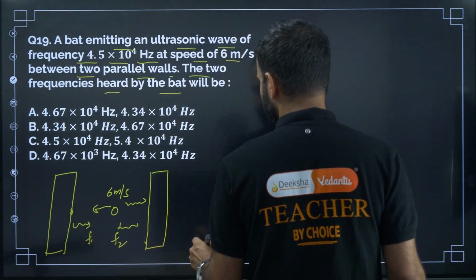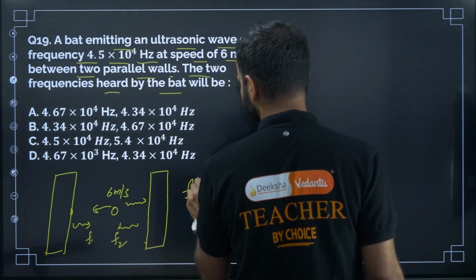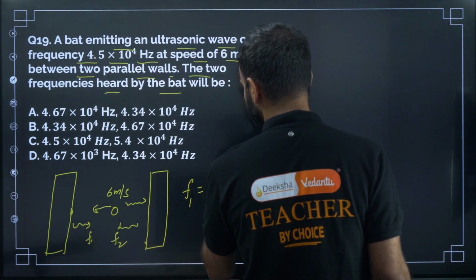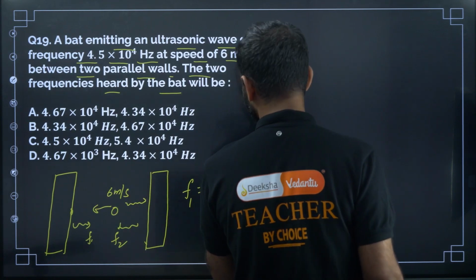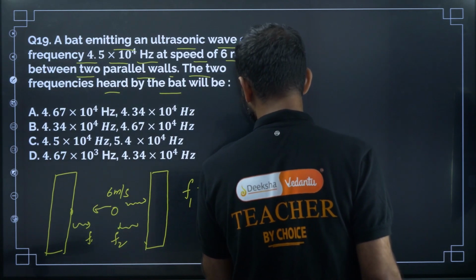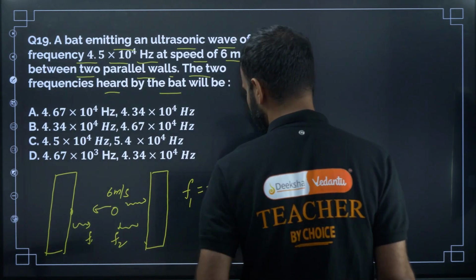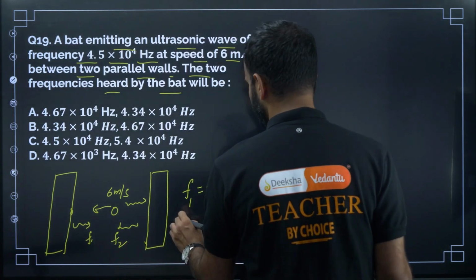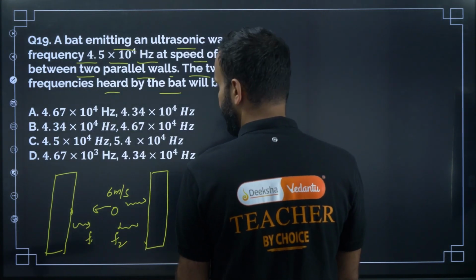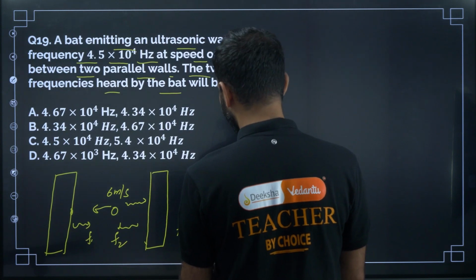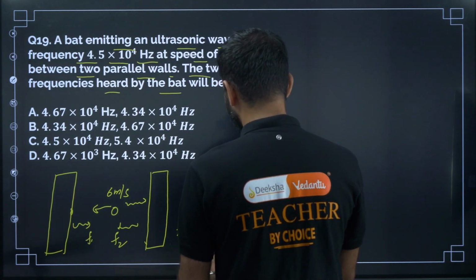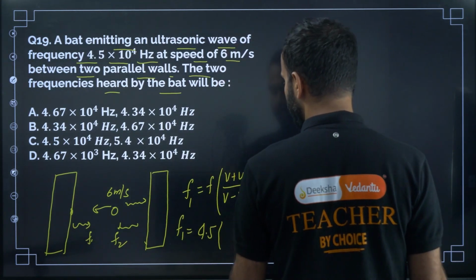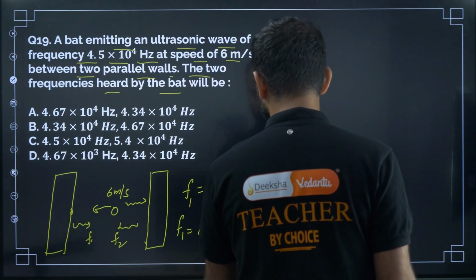So now for the first case, the apparent frequency F1 is equal to F × (V + U) divided by (V − U), right? So this is the formula we need to use. F1 is equal to F, which is 4.5 × 10^4.